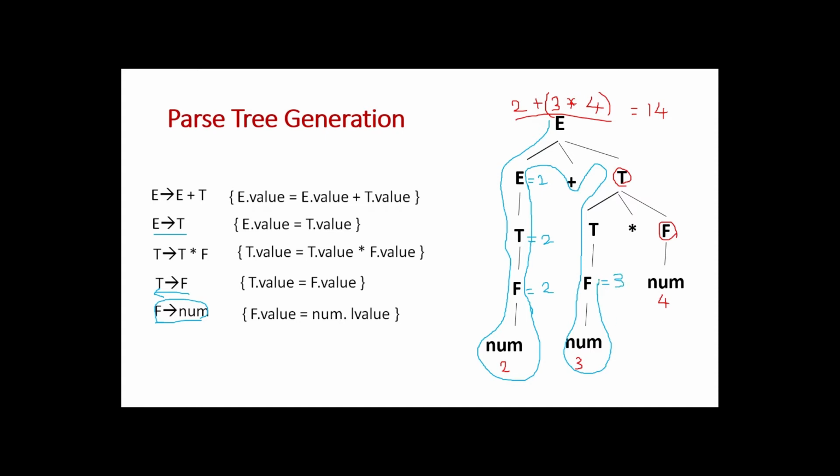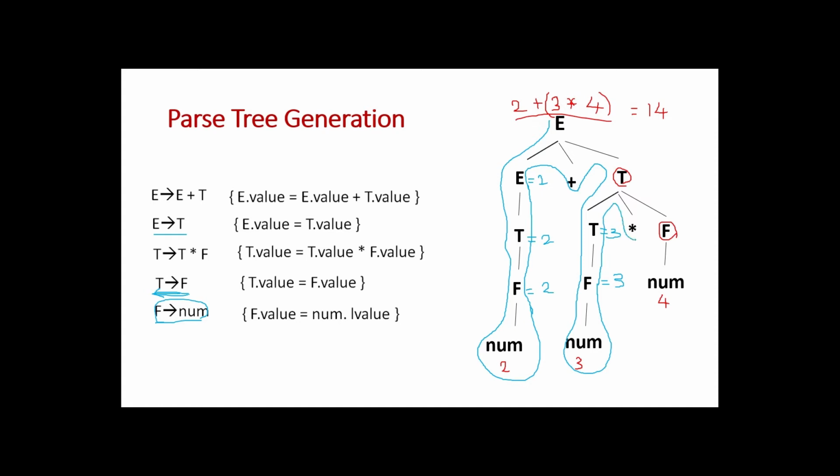Then again, while moving up, here there is a reduction. F is reduced to T. Yes, F is reduced to T. What is the equivalent semantic rule? T dot value is equal to F dot value. So what is F dot value? 3. So this 3 is assigned to T also. So T dot value is equal to 3. Then again we go up.